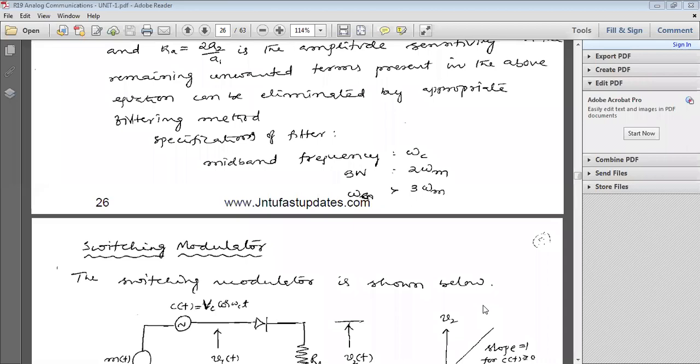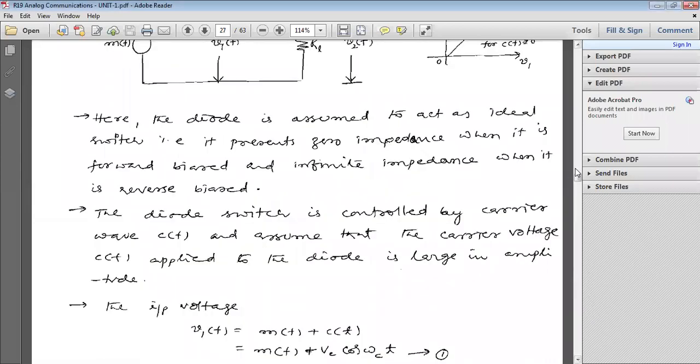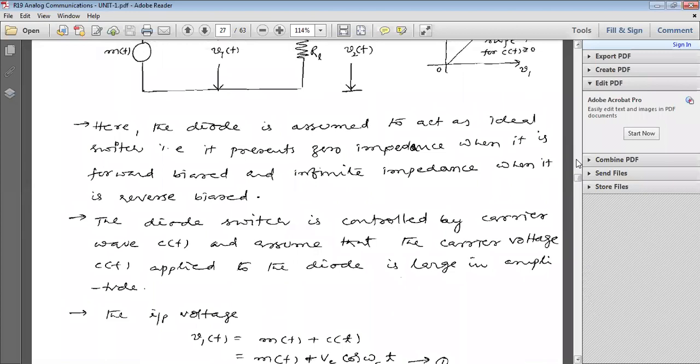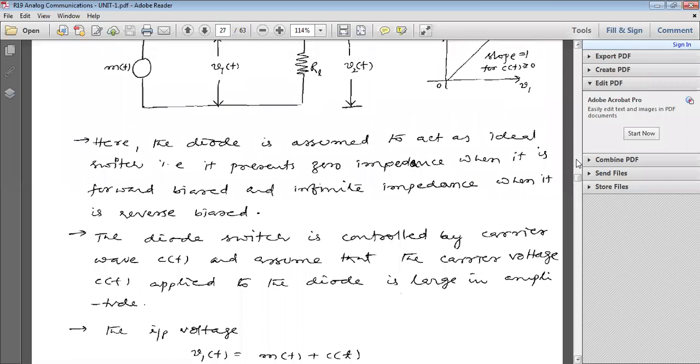In yesterday's class, I started the switching modulator. Already we discussed the topic of the switching modulator. Why is it named the switching modulator? Here the main component is the diode. It is used in switching operation. So that's why the circuit name is switching modulator. Already you know the diode switching operation.